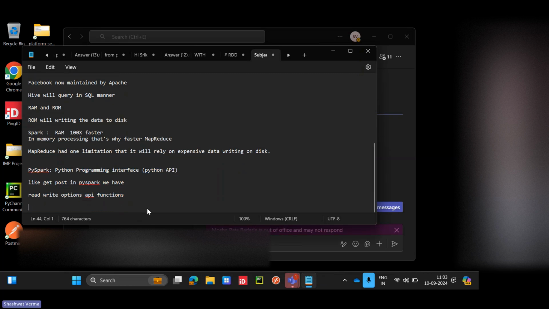One more thing about PySpark is that it uses a data frame abstraction, like pandas.